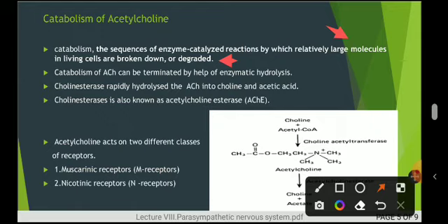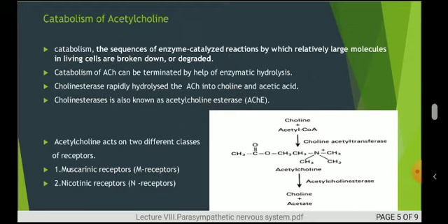Here the catabolism of ACH, that is acetylcholine, can be carried out with the help of enzymatic hydrolysis. Various enzymes undergo the hydrolysis process, so the acetylcholine catabolism is carried out. The cholinesterase enzyme rapidly hydrolyzes acetylcholine into choline and acetic acid. As I have shown here, acetylcholine in the presence of the enzyme cholinesterase is divided into choline and acetic acid or acetate. This cholinesterase is also called acetylcholine esterase.